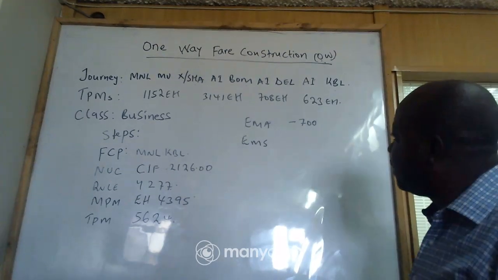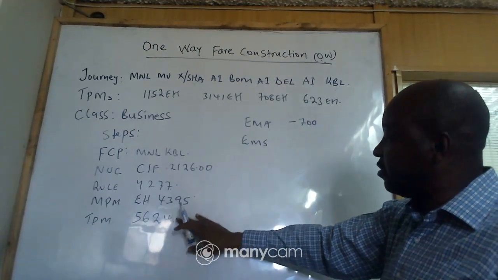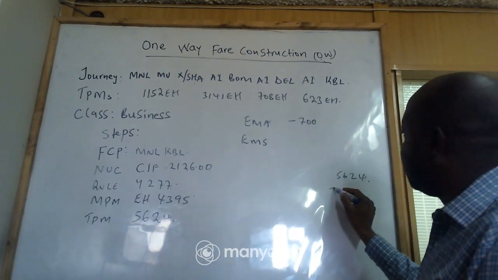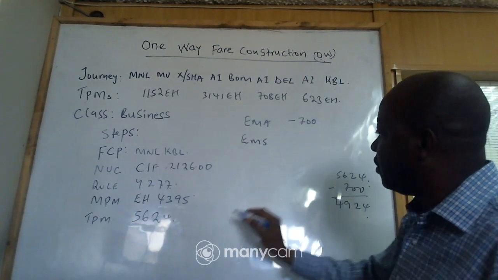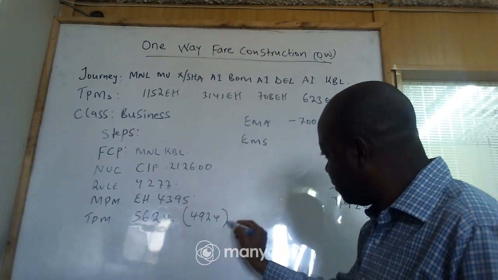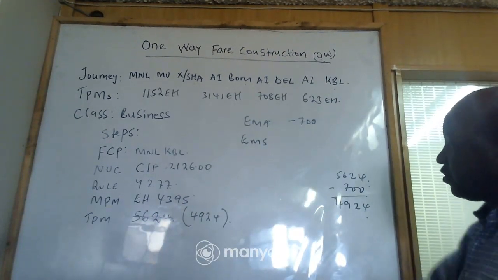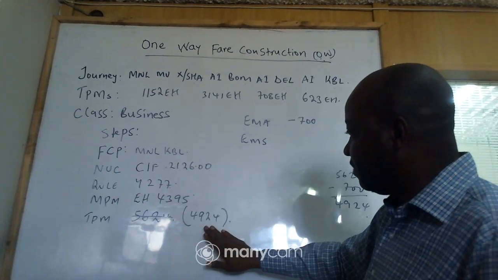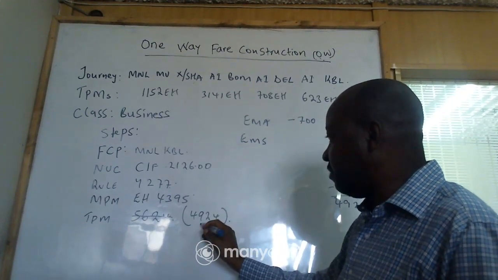And see there, what we shall do is we shall minus 700 from the TPM, because we realize the TPMs are more than NPM. So we shall have 56, 24 minus 700, which gives us 49, 24. So we shall come here and write in brackets 49, 24. And then we can as well cross this so that it doesn't confuse here. So we shall be using this. So if you compare again the new TPMs and the NPMs, you find that the TPMs are still more. These are still more than this one here.